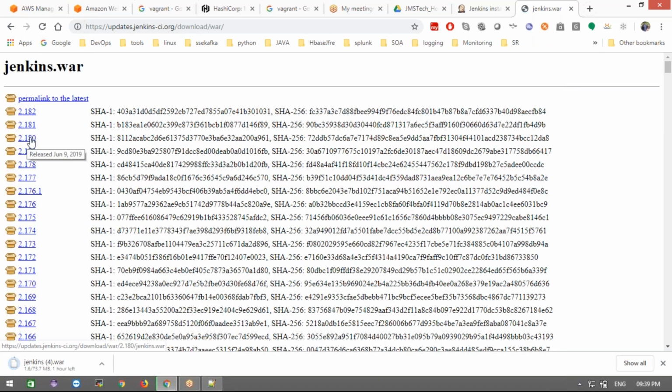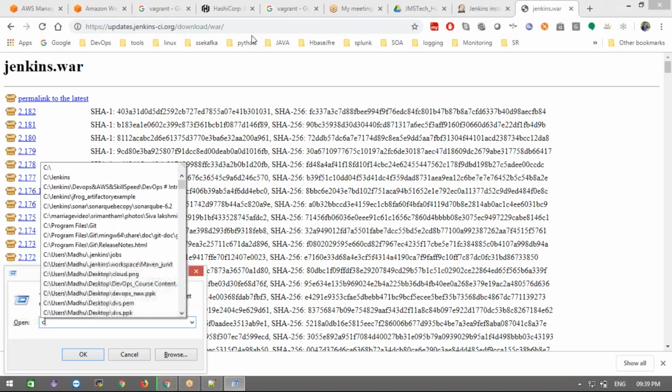or 2.1.180. We can download it here. Okay, anything is clear, anything we are able to download here. You can click it, it will download the war file as well. Okay, fine. Once it is downloaded, what we'll do, we can go to the command prompt and check whether Java is